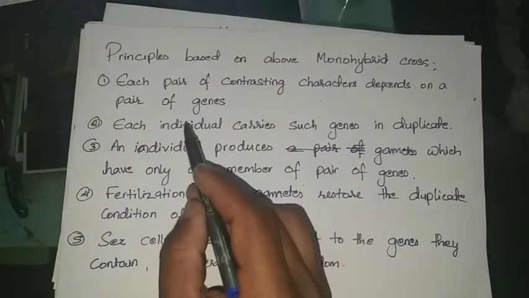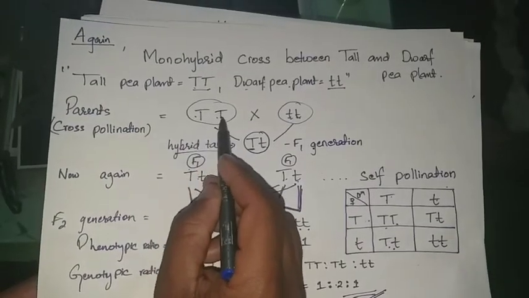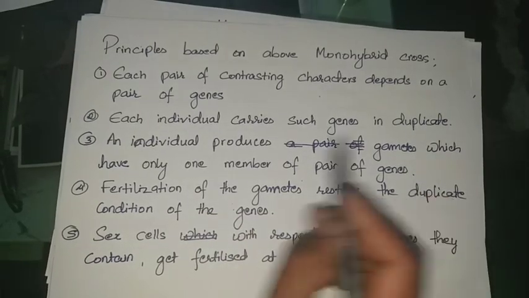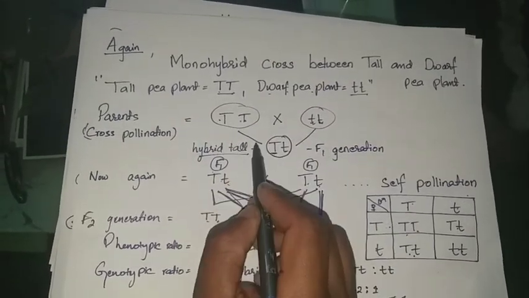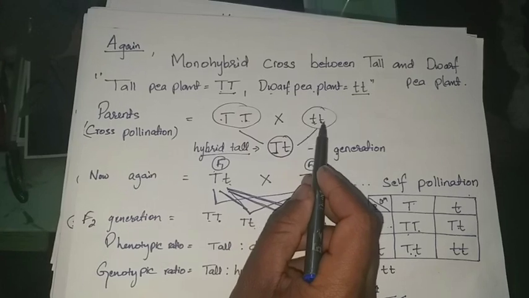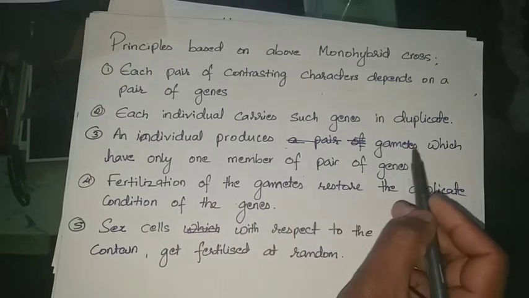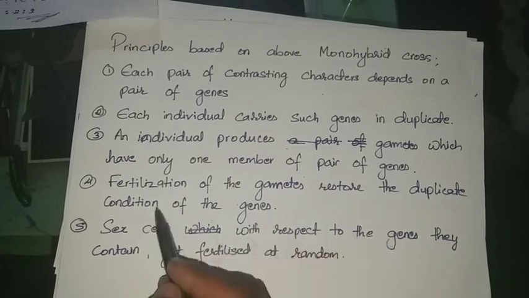Now next one, each individual carries such genes in duplicate. I already told you there are two genes, one duplicate for another one. An individual produces gametes which have only one member of the pair of genes. Again coming back to this one, you can see in F1 generation this contributes one gene, that is capital T, and this contributes one gene, that is small t. So that means an individual produces gametes which have only one member of the pair of genes. Fertilization of the gametes restores the duplicate condition of the genes.